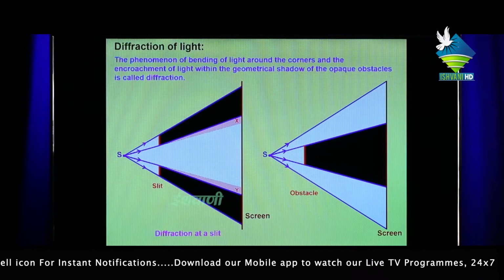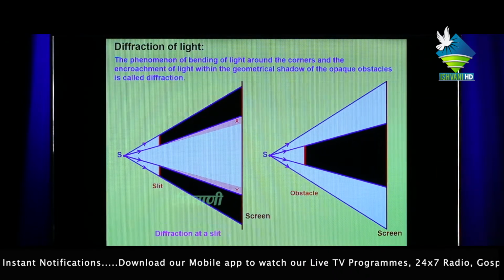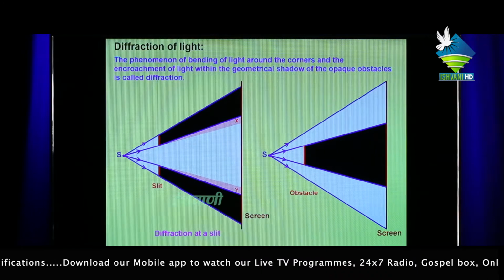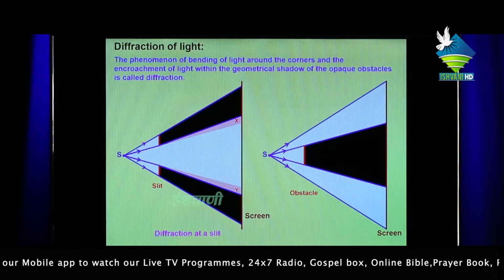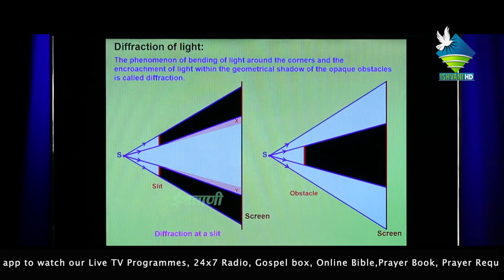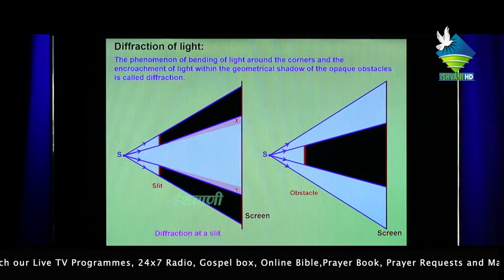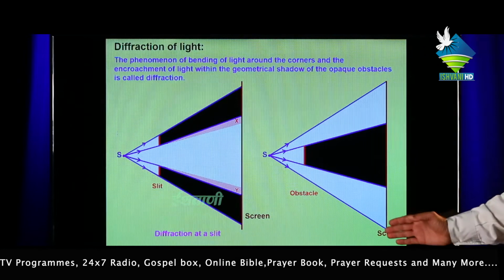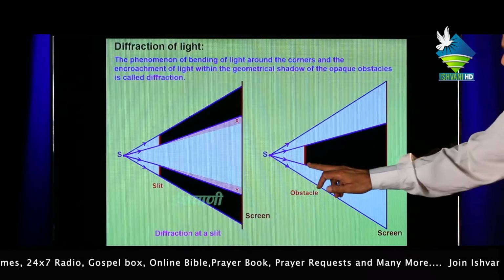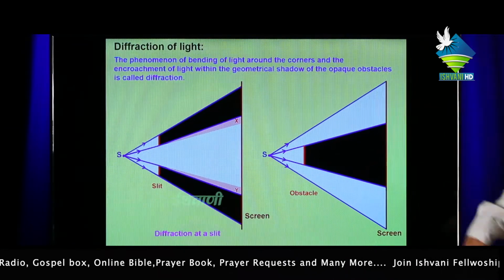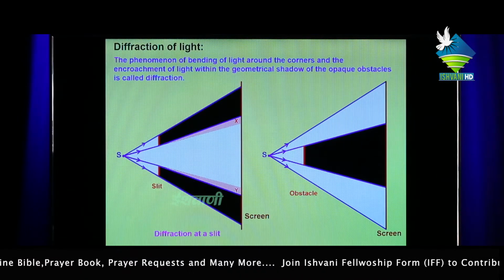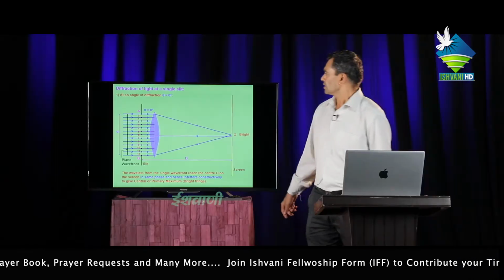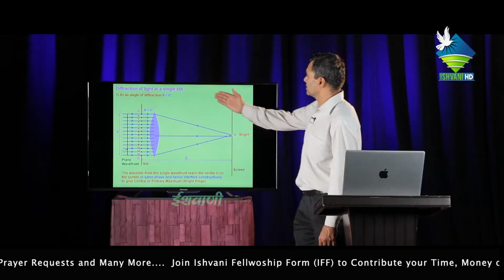Diffraction. The phenomenon of bending of light around the corners of an opaque obstacle and encroachment of light within the geometrical shadow is called diffraction. This is the obstacle. Then light bending from this corner or this corner is called diffraction at a slit. Then, diffraction of light at a single slit.